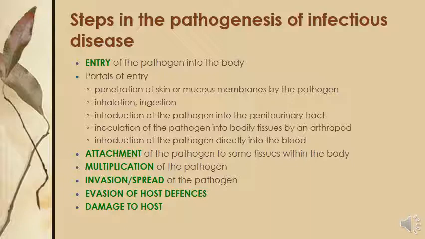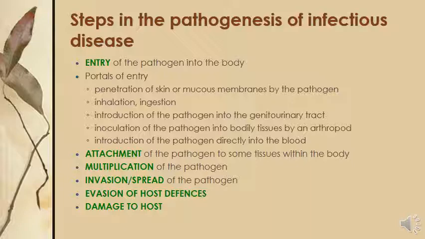In every bacteria or microorganism, entry is necessary as the first step in disease development, because without entry or penetration into the host cell, disease development will not be initiated. Okay, so entry is a must.